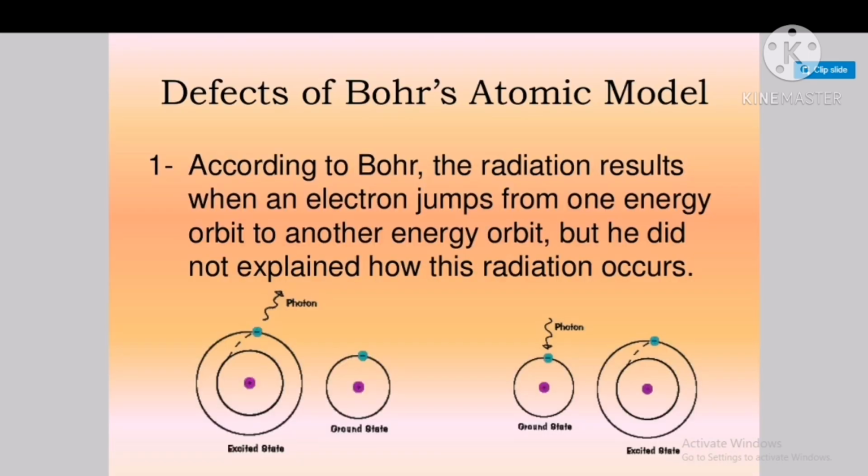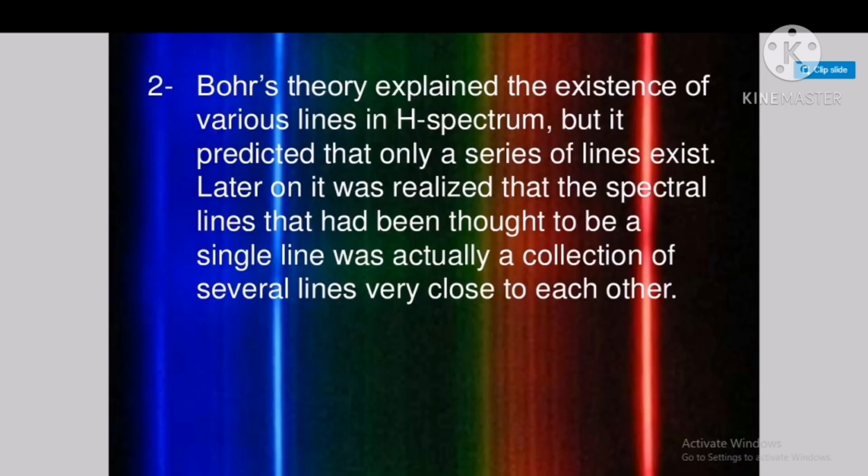Now we see the drawbacks of the Bohr atomic model. The Bohr atomic model explains the stability of the atom and the energy radiation concept, but it also has some drawbacks. Let's see. First drawback: according to Bohr, radiation results when an electron jumps from one energy orbit to another energy orbit, but he did not explain how this radiation occurs. This is the first drawback.